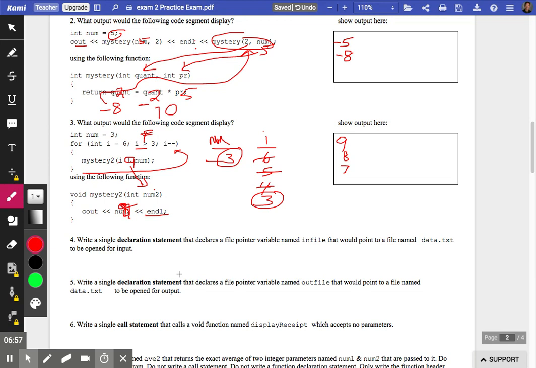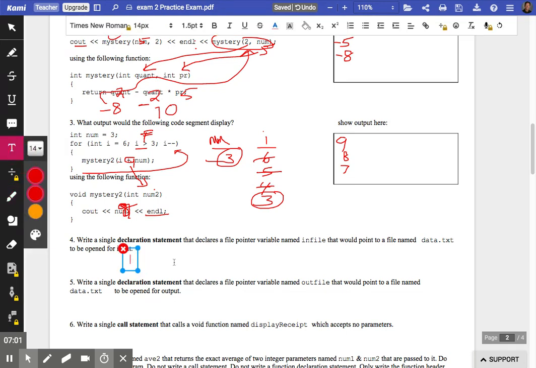Number 4, with the given information, if we're declaring something, we need a data type. It would be ifstream. You're supposed to know that, not int, not double. The name of the variable in question is infile. And instead of setting something equal to 0, if it's a file that you're connecting to a file pointer, you have to name the file and put it in double quotes with a semicolon.